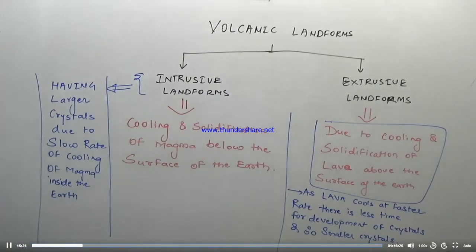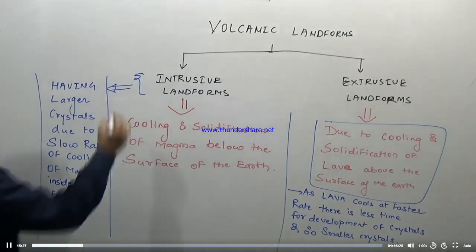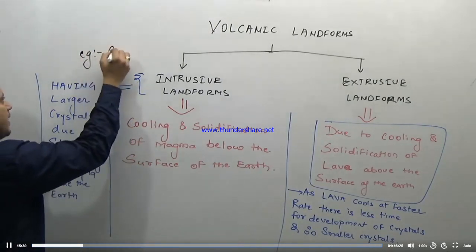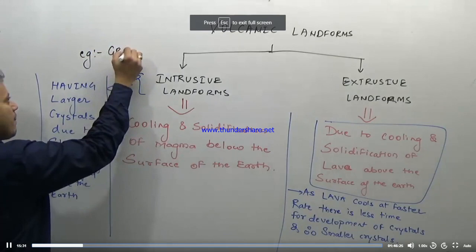What is the best example of an intrusive landform? As I told you, the example is granite rock. Here the example is basalt. These are the two landforms. When the word basalt is asked, you should know that it is an extrusive landform, formed from basic lava. When you say granite, it is an acidic, intrusive landform. So when you say intrusive, that means larger crystals. Extrusive means smaller crystals are formed.